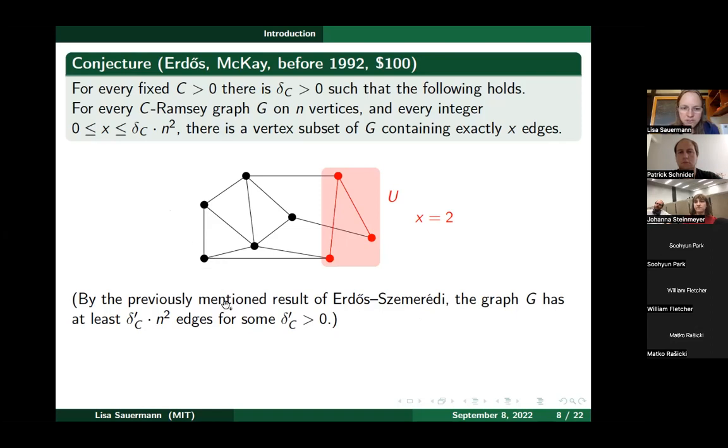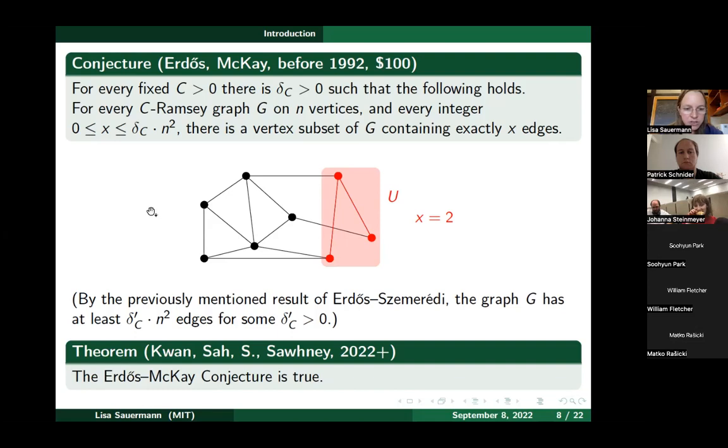So this simple plausibility test is certainly passed. It tells us there are enough edges in the whole graph that this could plausibly be true, but it doesn't tell us how to actually achieve each of these numbers. And the theorem I want to talk about today is that this conjecture is true.